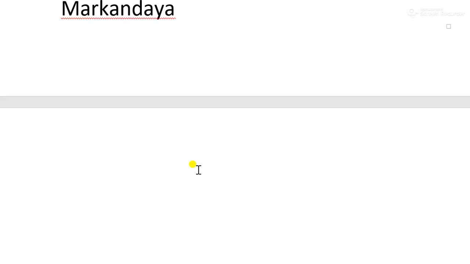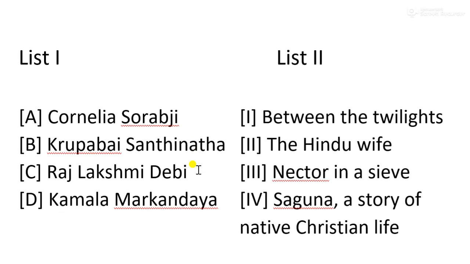Next question we now take up is again a list. In such a list, again I say, one or two matches can easily work for you. Even names like these, I haven't gone through before. First, with Kamala, the work we can connect is Nectar in a Sieve. Nectar in a Sieve is by her. Then the other works.